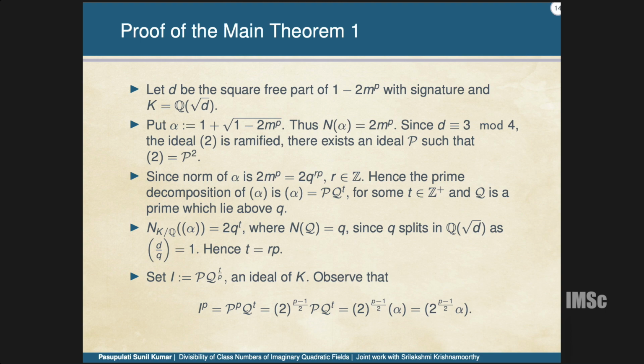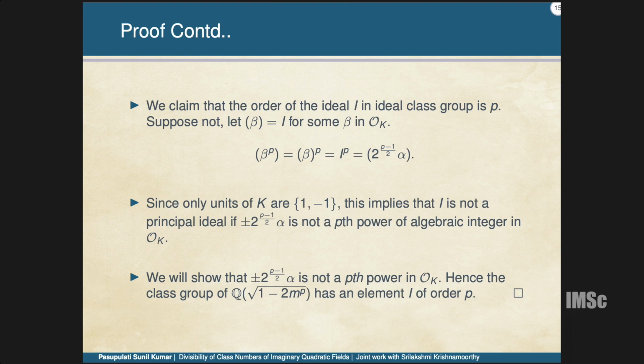Look at this I power p. If I assume I to be principal, then beta power p is this one. Since I know that the only units of the imaginary quadratic field are plus or minus 1, instead of being a pth power I have something a bit different, but I can still proceed in a similar way.